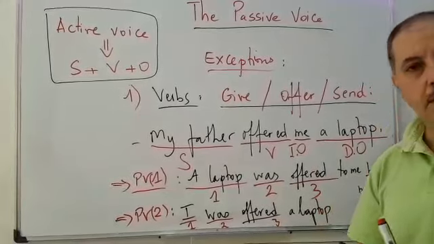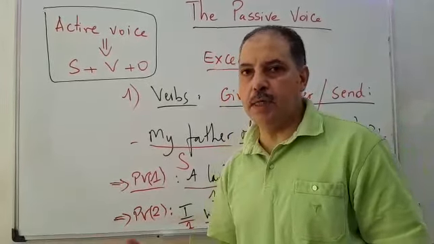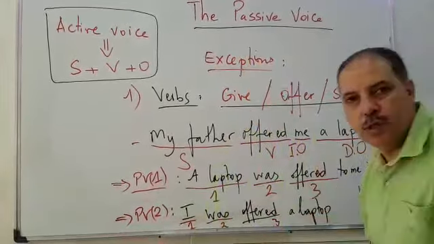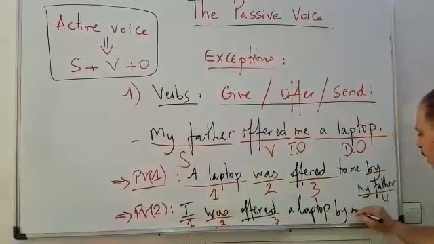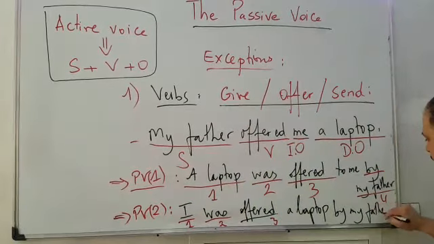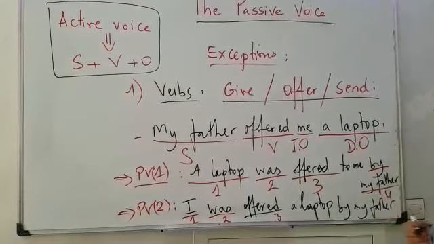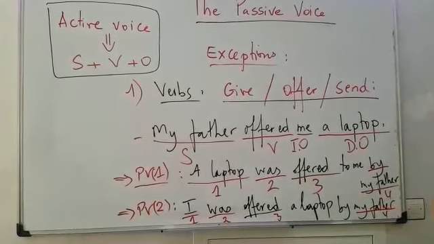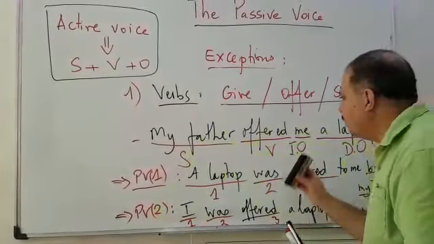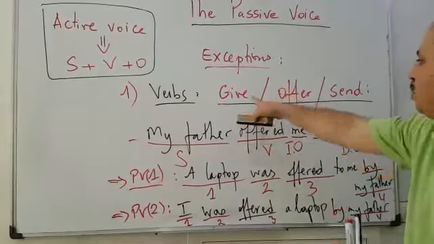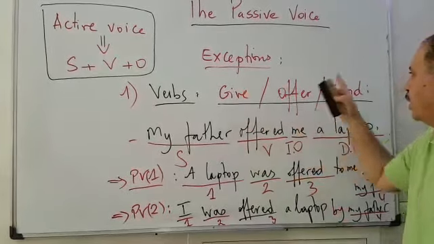And then we can stop here, why not? And it's correct. But if you want to finish the sentence, we can say "by my father." And this is what? This is number 4. Is it clear? So this is the first exception. Now I hope you have understood this. So pay attention, we can use offer or give or send.